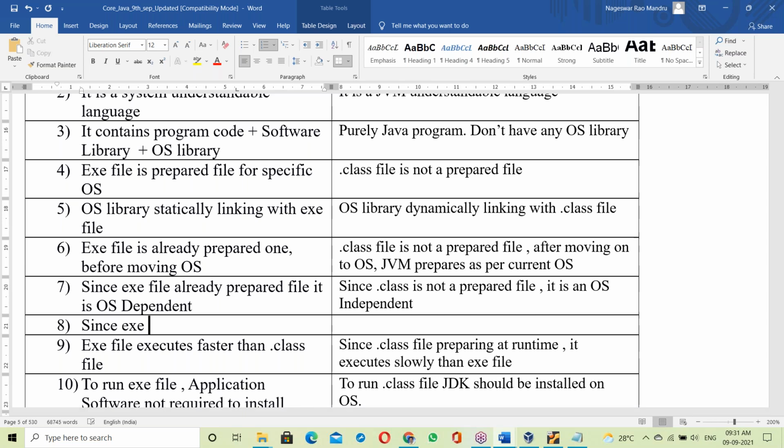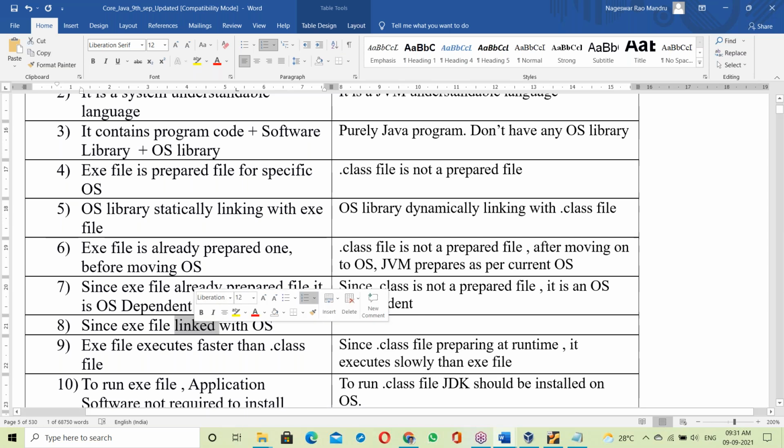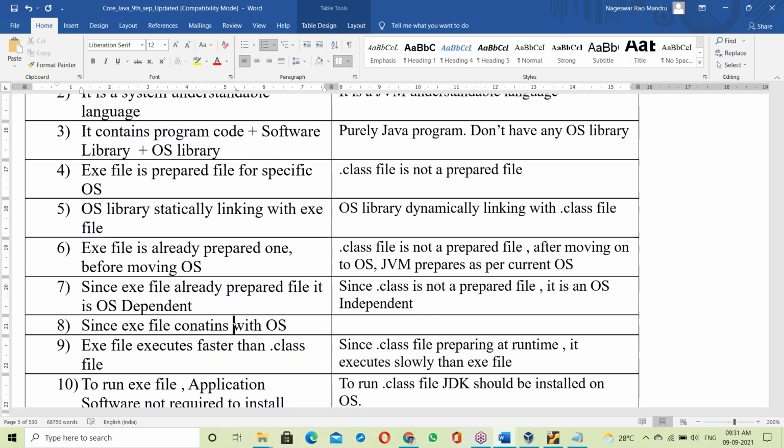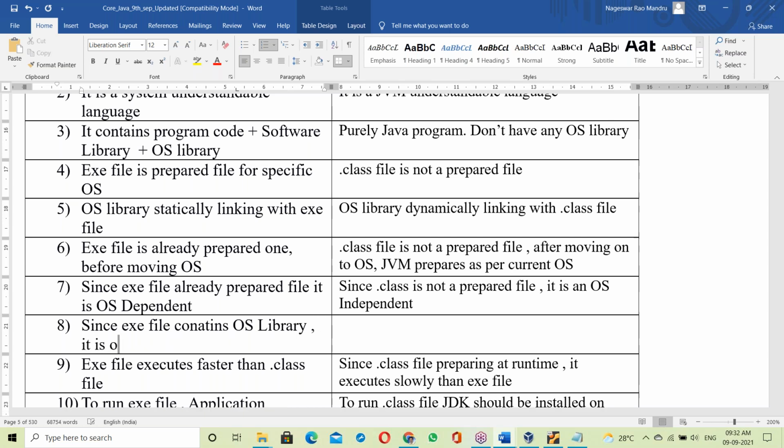Since an exe file is linked with the OS library, since an exe file contains the OS library, it is OS dependent.